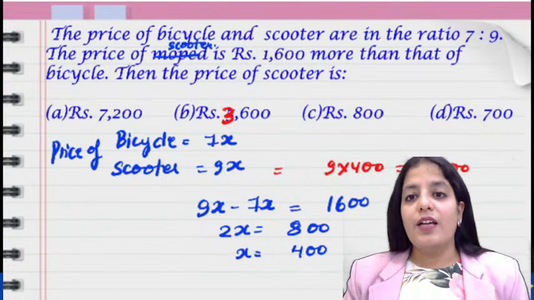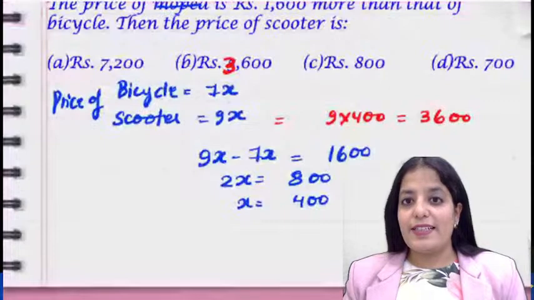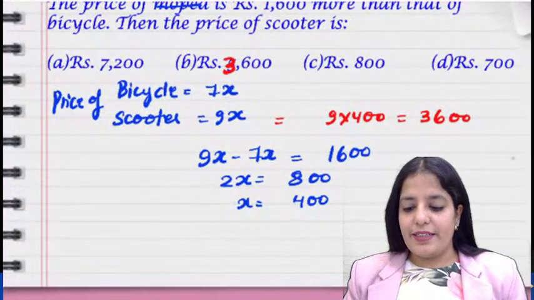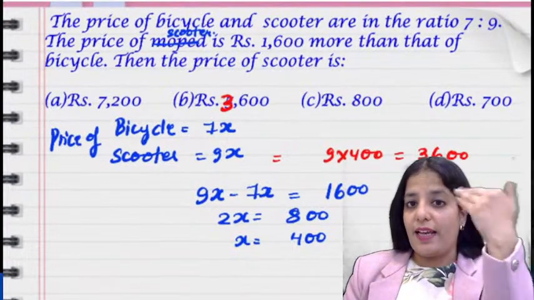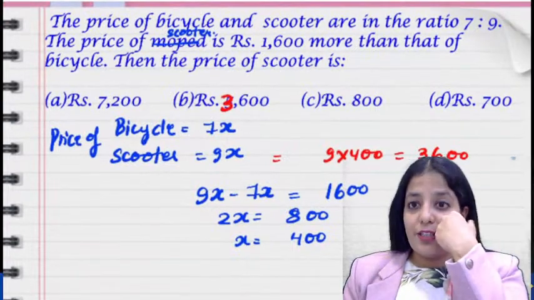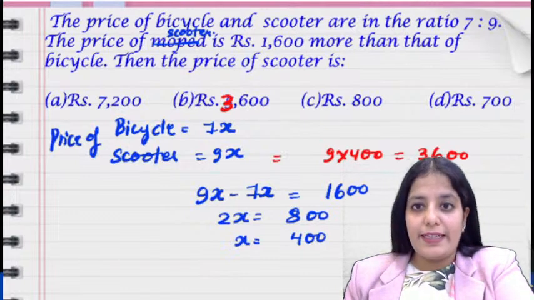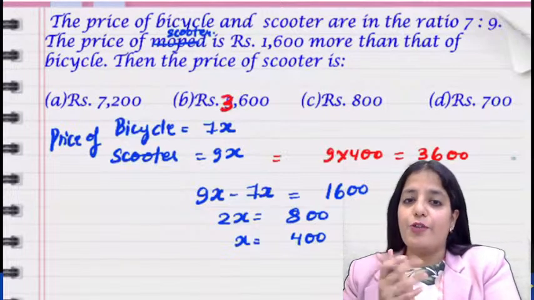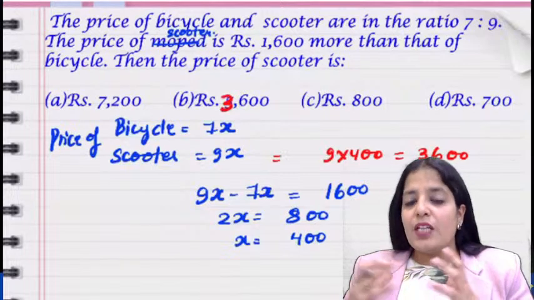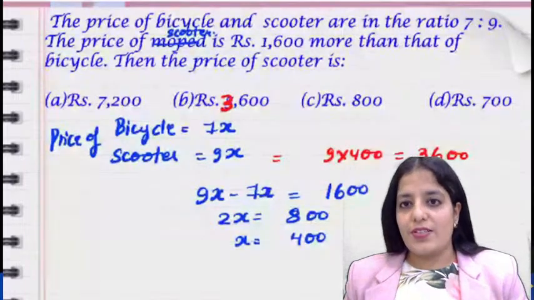I hope the question is clear to you. It's very clear in your mind that the prices of bicycle and scooter are in the ratio 7:9, so we have just assumed their prices to be 7x and 9x. When they say that the scooter is 1600 more than the bicycle, that means the difference in their prices is equal to 1600.